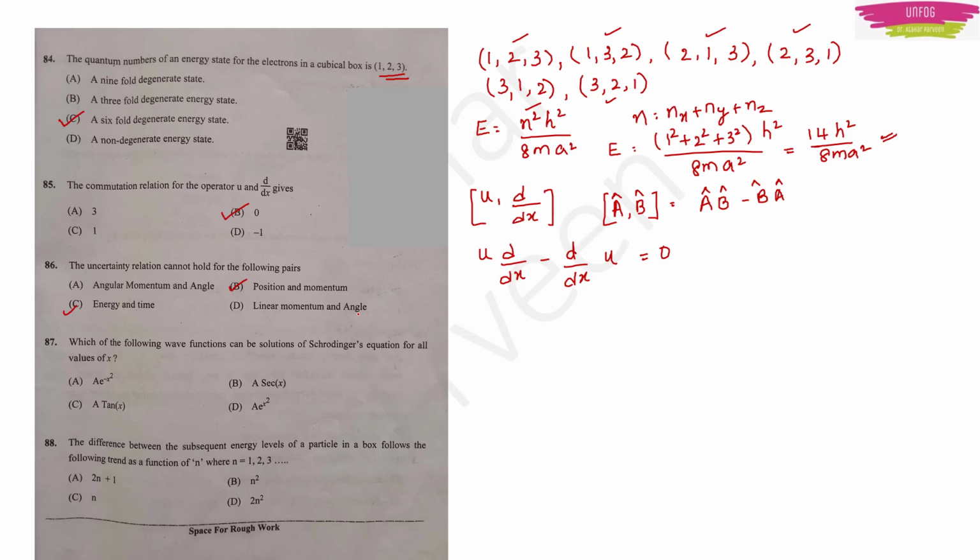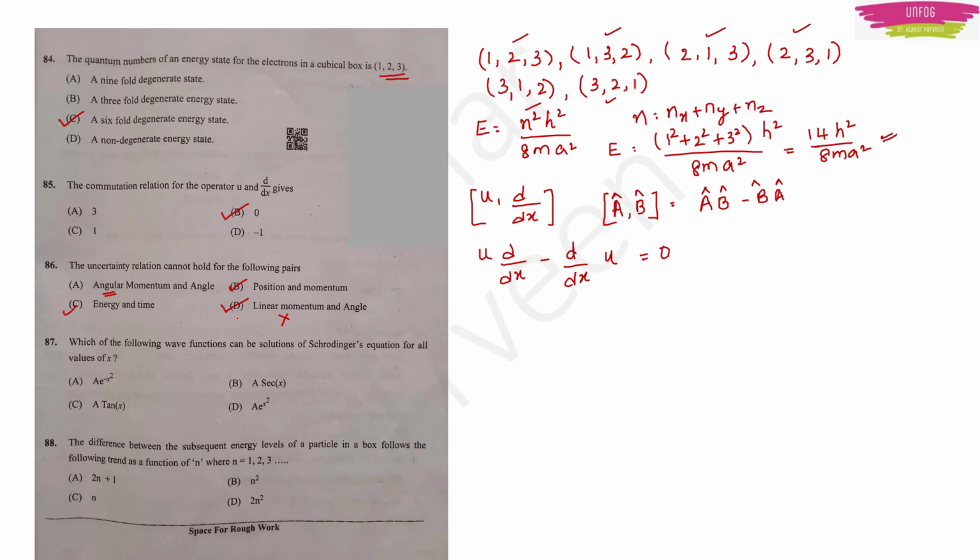See, if we simply use our common sense, angle is related to angular momentum, not the linear momentum. So angular momentum and angle should follow the uncertainty relation. Linear momentum and angle does not exist. Then how can it follow uncertainty relation? That's why option D is the right option.